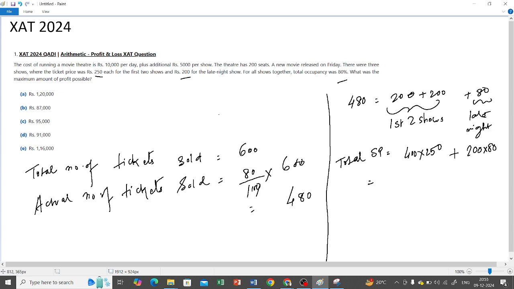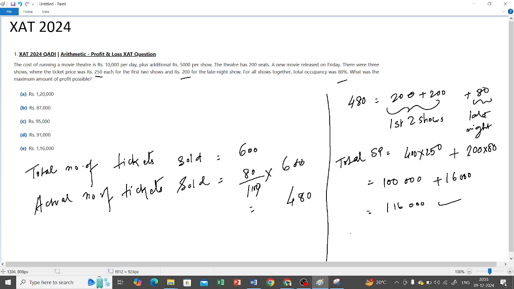Okay, so what is the total revenue? 116,000, right? Do you understand, Ritama? This is the total revenue, the maximum revenue that can be generated.